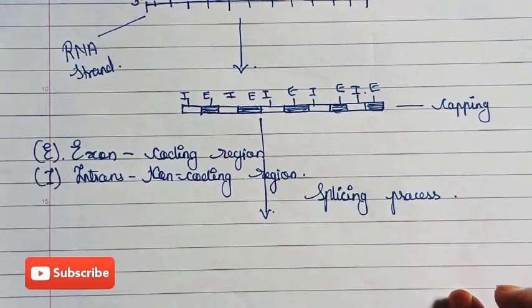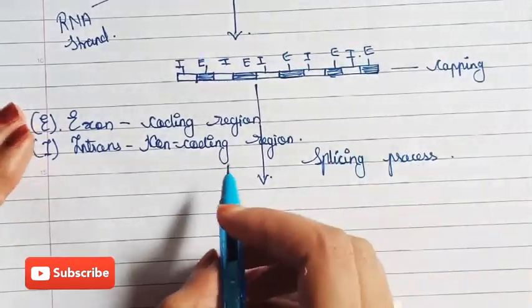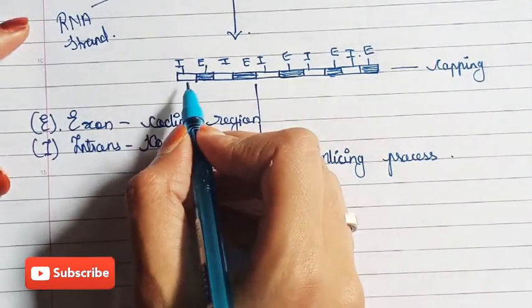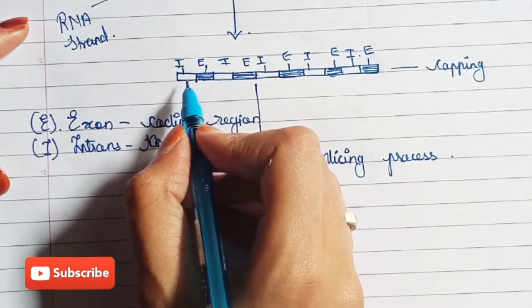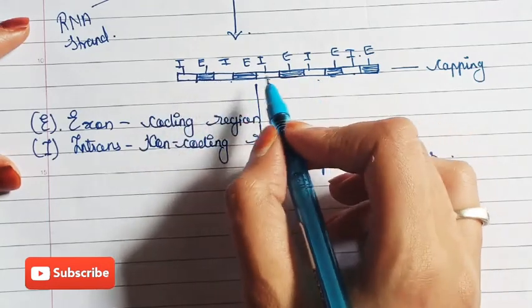First, we want to see how the splicing process occurs. As we know, these introns are not going to be transcribed.